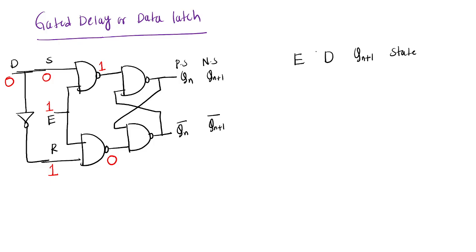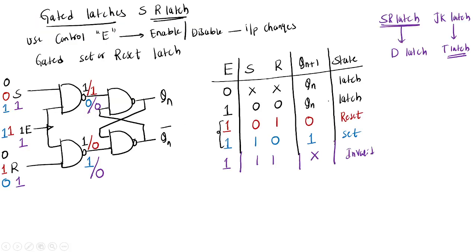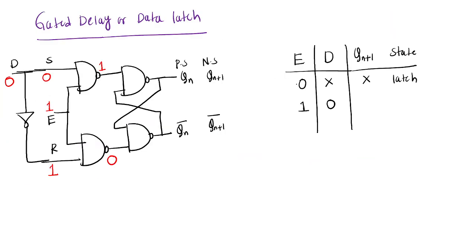Okay, so when enable equal to 0, whatever may be the D input, it will be the latch state. When enable equal to 1 only, this will be activated. When D equal to 0, so this state is nothing but what? Reset state, yes. So this is a 0 and reset state.